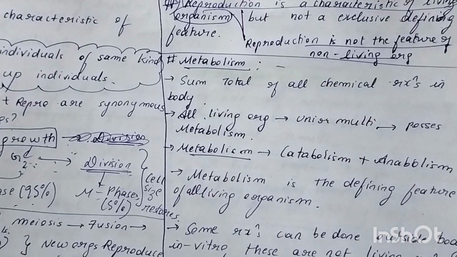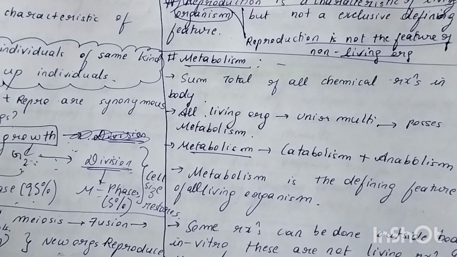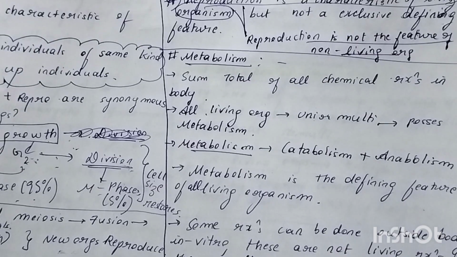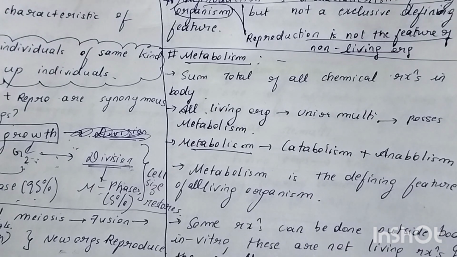And why is growth not a defining feature of living organisms? Because growth can happen in non-living objects as well, externally, and growth can happen in all sorts of things, whether living or non-living, unicellular or multicellular. The only thing is that growth happens intrinsically in living organisms and it is irreversible, while growth happens extrinsically in non-living objects and it is reversible. Are you getting the point? So this was a total summary of growth and reproduction, the important points you have to remember.